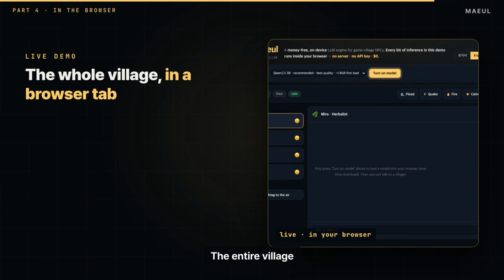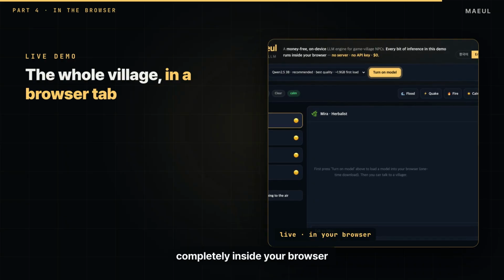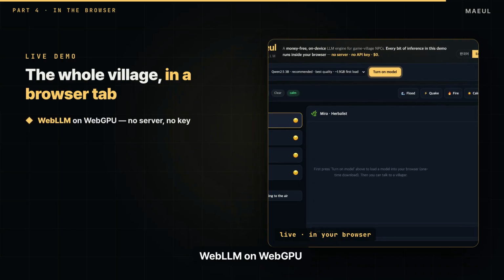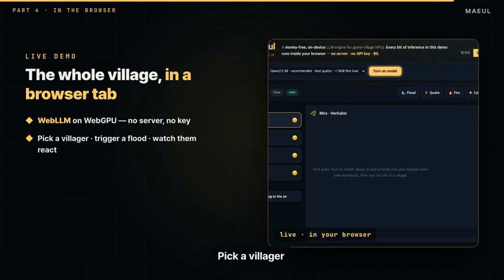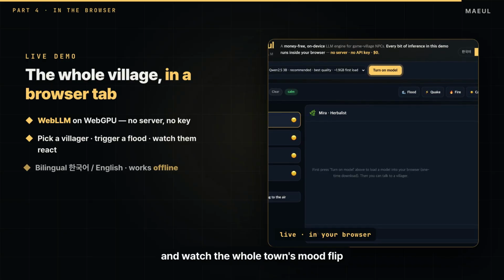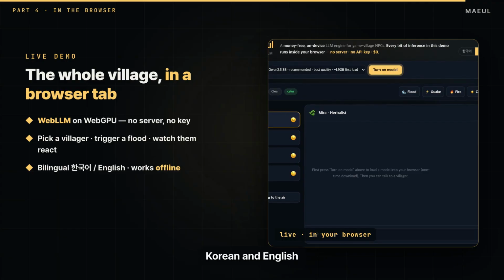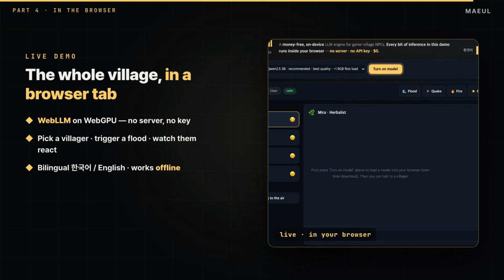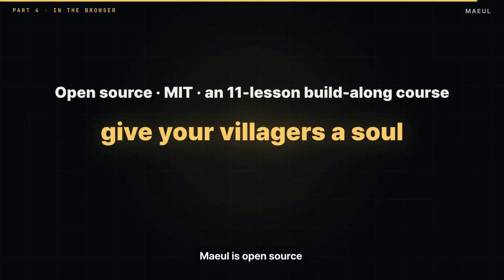The entire village running as a live demo, completely inside your browser. WebLLM on WebGPU. No server, no key, $0. Pick a villager, trigger a flood, and watch the whole town's mood flip. It is bilingual, Korean and English, and after the first load it even works offline. Maeul is open source, MIT licensed, on GitHub, and it ships with an 11-lesson course that builds this exact engine from scratch.